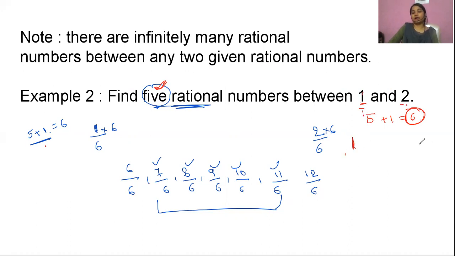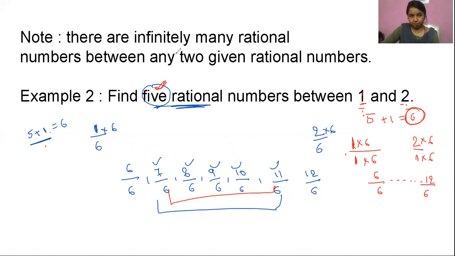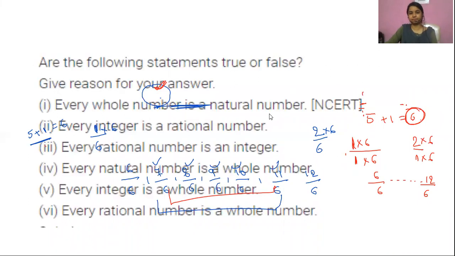So I have to multiply both numbers by 6, not only the numerator, the denominator also. As there is nothing in the denominator, I'll write it as 1. So once you solve it, you will get it like this. Once you start writing it in this way, you will get your desired numbers. Okay, so now let's move on to another example.